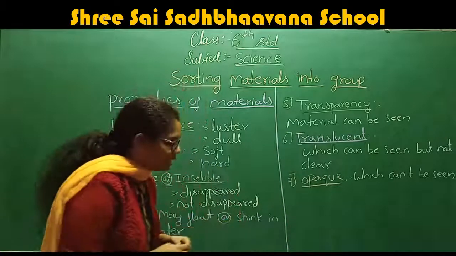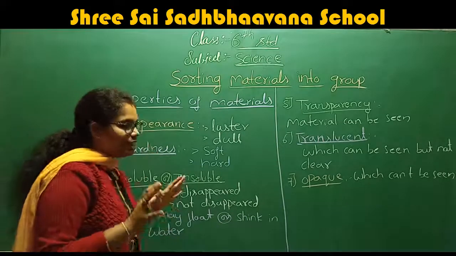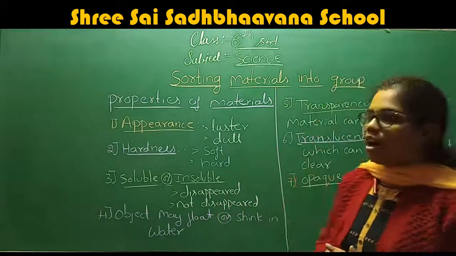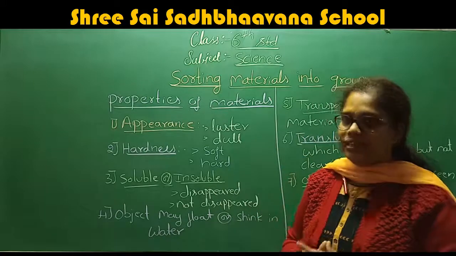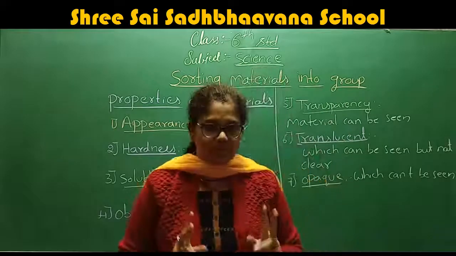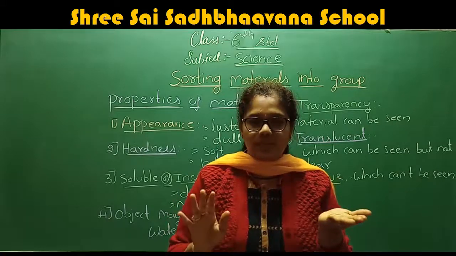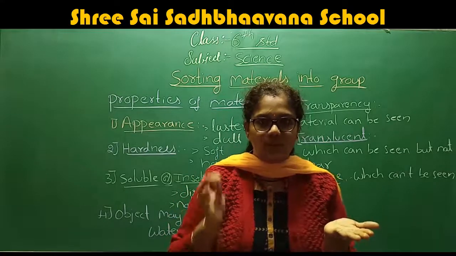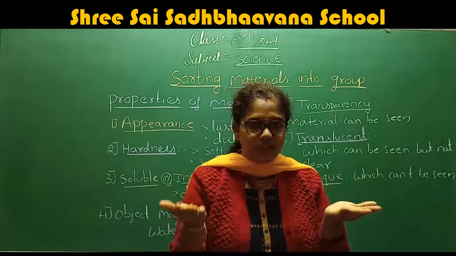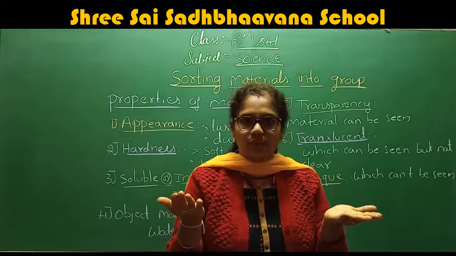If you see the properties of materials, the first important property is appearance. How exactly does the material look? Okay, now take an example. I give you two substances, one in each hand. In one hand, I give gold. Don't expect that ma'am will give you gold, I am just telling you, okay. In the other hand, I give a wooden piece.